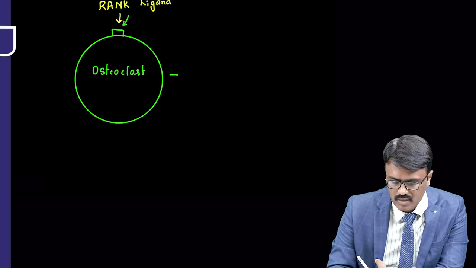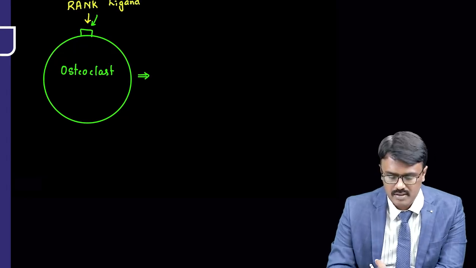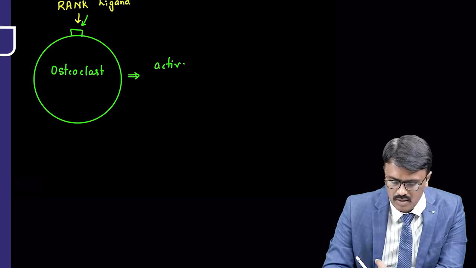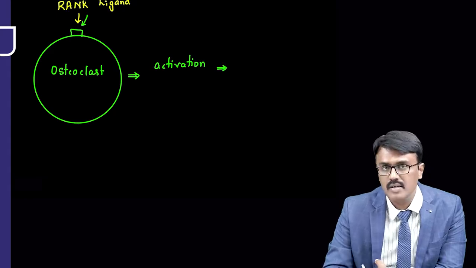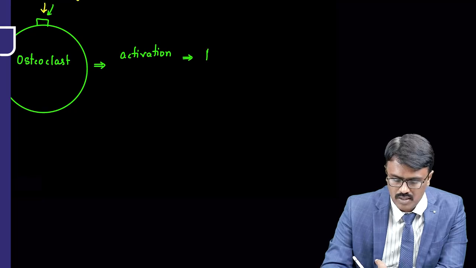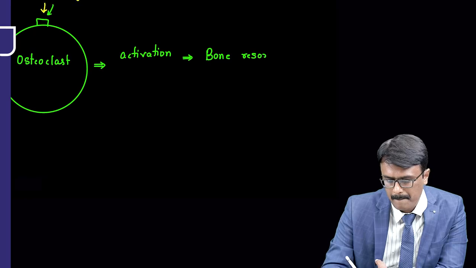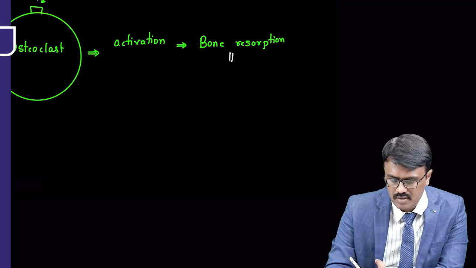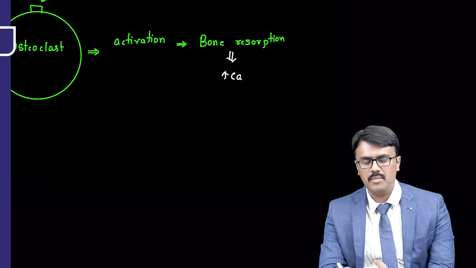Now when these osteoclasts are activated, they start resorbing the bone. So they start bone resorption, and when the bone resorption occurs, there is increase in calcium release. So this is just a simple pathophysiology.